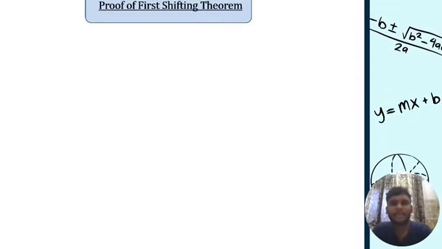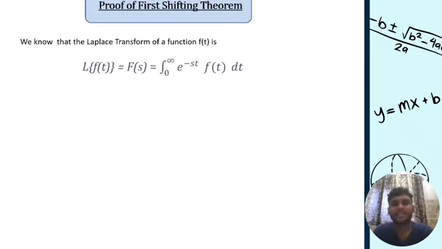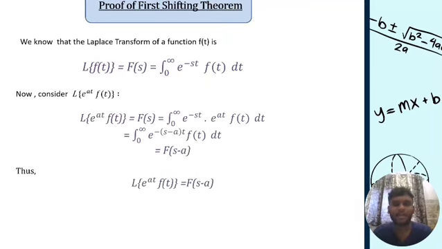So in this slide, I'm going to talk about the proof of the first shifting theorem. We know that the Laplace transform of a function of t is the integral from 0 to infinity of e raised to minus st times f of t dt. Let's consider the Laplace of e raised to at times f of t. So the Laplace transform will be the integral from 0 to infinity of e raised to minus st multiplied by e raised to at times f of t dt.